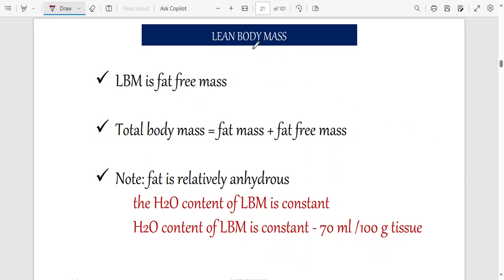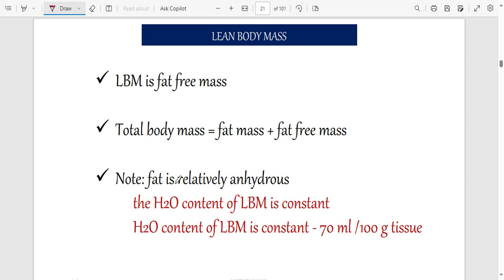We also have what we call lean body mass. Now, lean body mass is the fat-free mass. In your body, you have got the mass that has got water, the mass that has got fat. Now you're talking lean body mass is your mass which does not have any fat. So when you want to calculate the total body mass, how much mass do I have? It will be a sum of the part of my body that has got fat and the part of my body that is free from fat. If I add them, it will give me the total body mass.